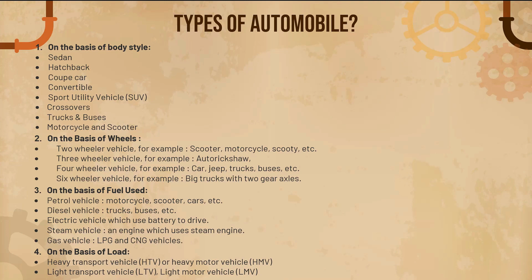Then there are other categories also. Total 8 categories are there. Fifth is on the basis of transmission system, whether it is an automatic car or a manual car. Then on the basis of drive, whether it's a left drive car or a right drive car. Then on the basis of drive axles, whether it is rear wheel drive, front wheel drive or all wheel drive. And the last one is on the basis of engine, whether it's inside the car or outside the car. So a total of 8 categories on which the types of automobile are divided.